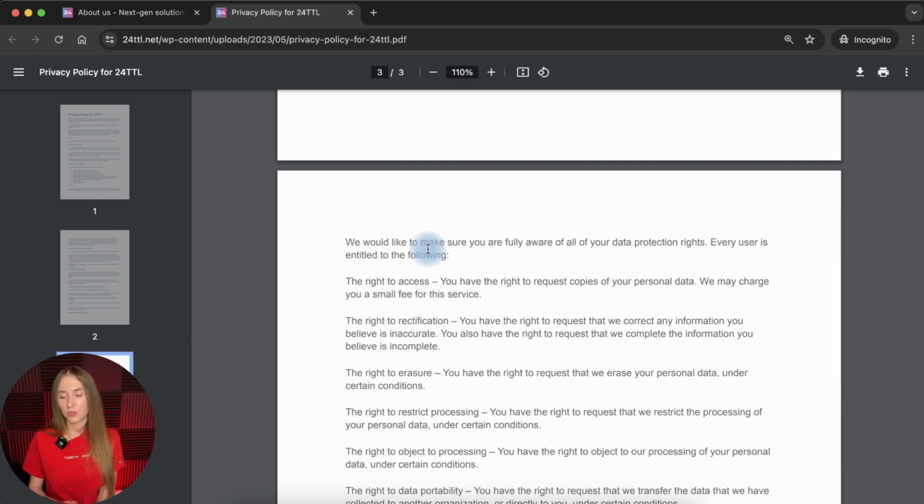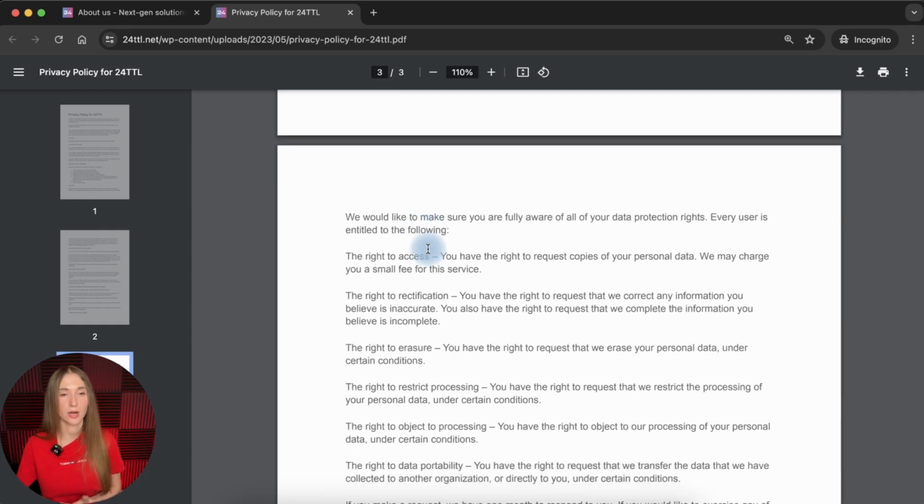At the same time, we don't see the description of the legal basis, for example, for the collection and processing of personal data. According to the GDPR, you need to specify the legal basis on which you rely when you collect and process personal data. There is no such information at all.